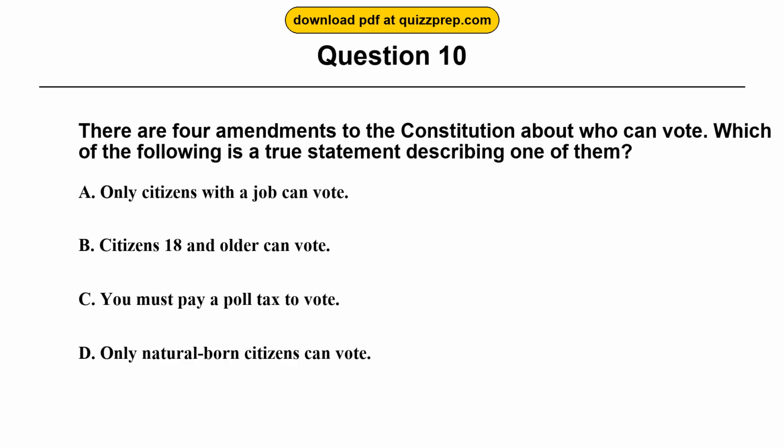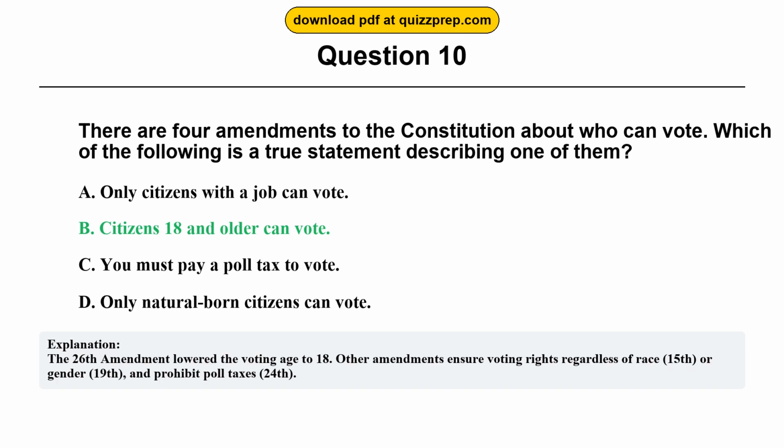Question 10. There are 4 amendments to the Constitution about who can vote. Which of the following is a true statement describing one of them? Option A. Only citizens with a job can vote. Option B. Citizens 18 and older can vote. Option C. You must pay a poll tax to vote. Option D. Only natural-born citizens can vote. The correct answer is option B. Citizens 18 and older can vote. The 26th Amendment lowered the voting age to 18. Other amendments ensure voting rights regardless of race, 15th, or gender, 19th, and prohibit poll taxes, 24th.